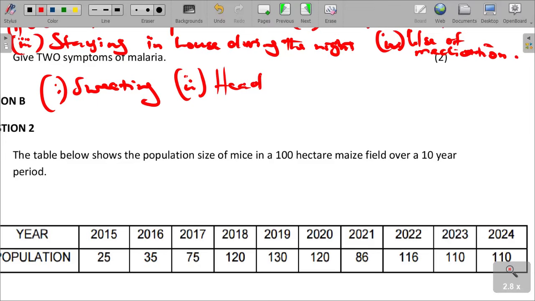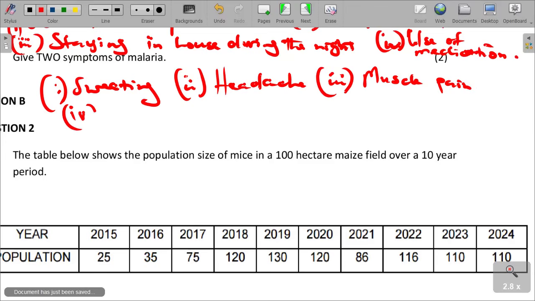When people have got malaria, they suffer from headache. 3, we can talk about joint or muscle pain. We can also talk about other symptoms that we can sometimes have, which is fatigue.